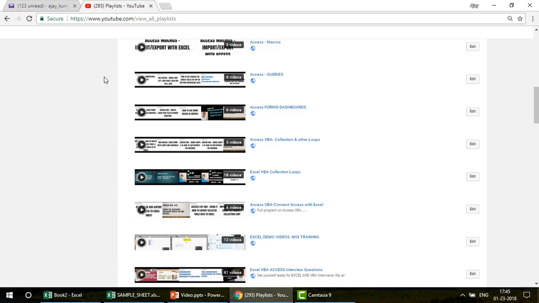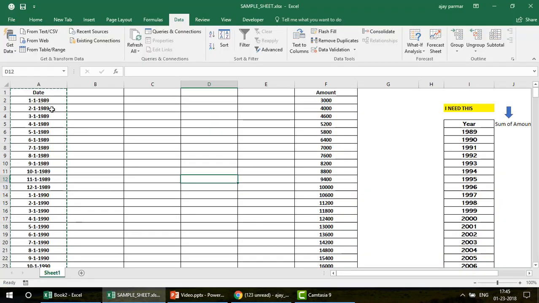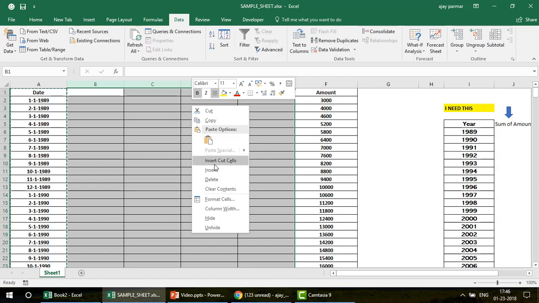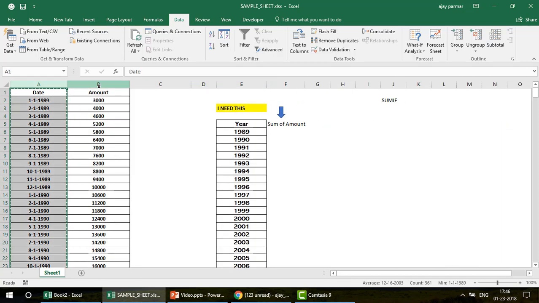Now, let me go ahead and read this out. Actually, Vishwajit Banerjee had sent this email to me, so I'm going to simply show you. This is basically the Excel file, and this is how the file looks. Let me just go and delete this. We have got the dates in column A, and we have got the amount. So this is what he had written: I need the sum of the amount, right?